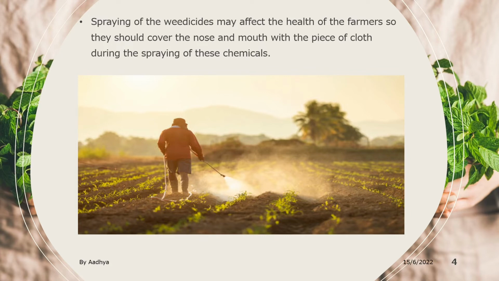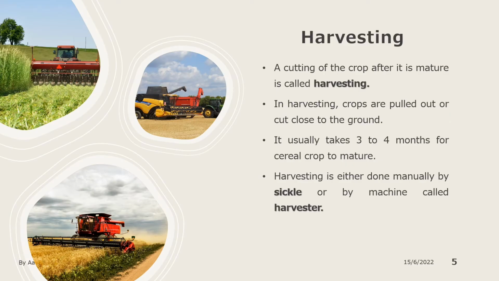So it is better to cover your nose and mouth so that it cannot go into your mouth as well as nose, because it is harmful and can cause serious diseases. So it is better to cover your nose and the mouth, and this is the image of spraying of the weedicides.